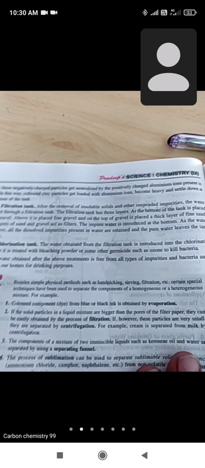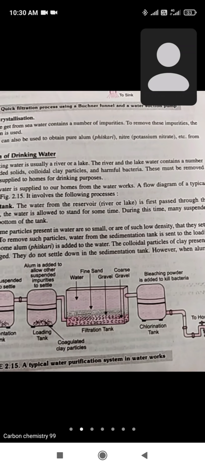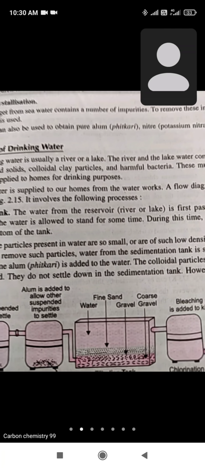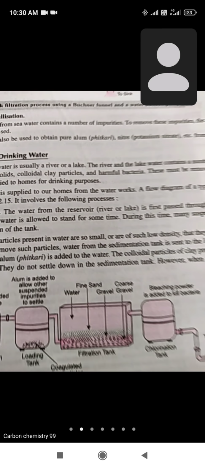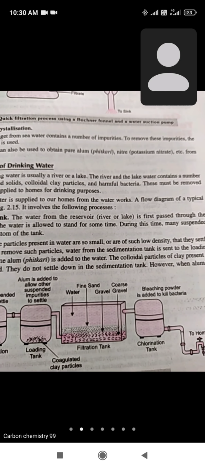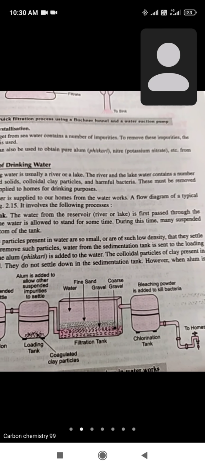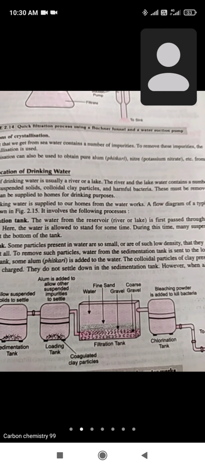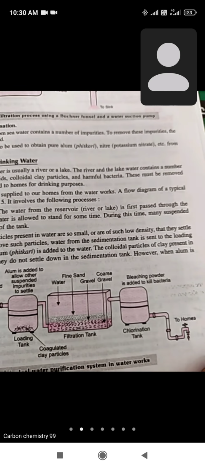Now finally the water will be transferred into a chlorination tank in which chlorine gas is added. And what the chlorine gas is doing is disinfecting the water, and this disinfected water will be pure water and supplied to the household.